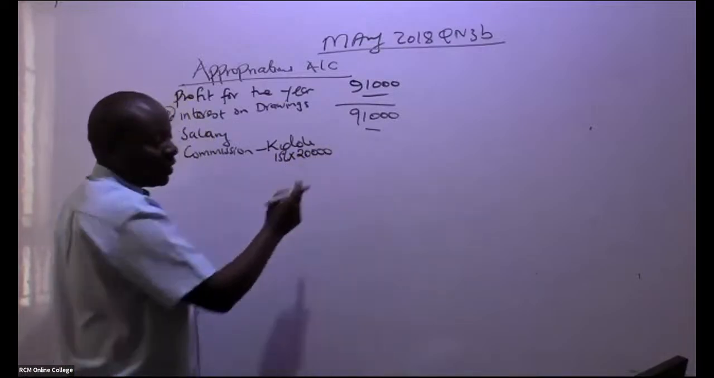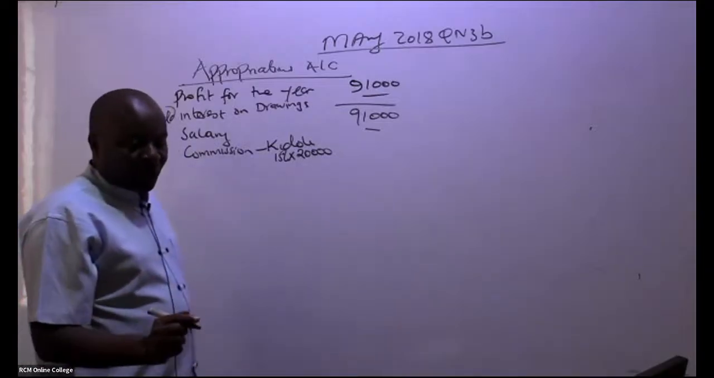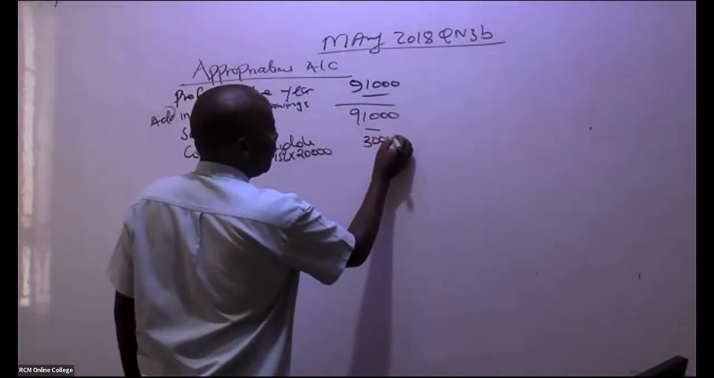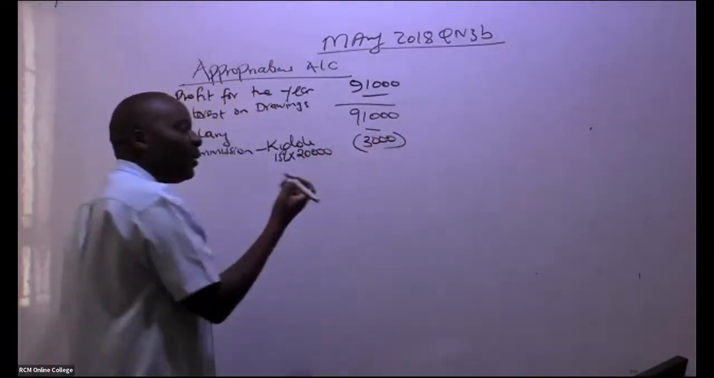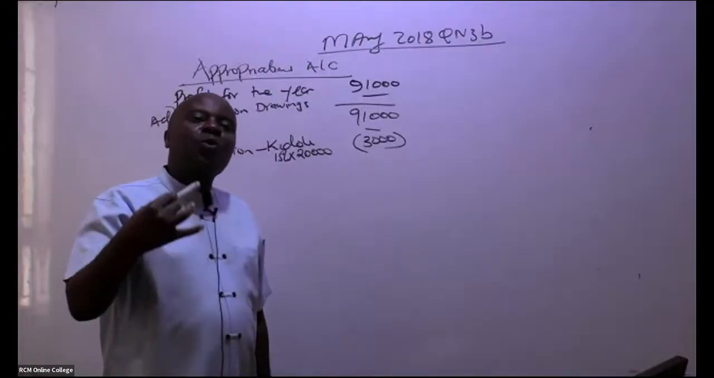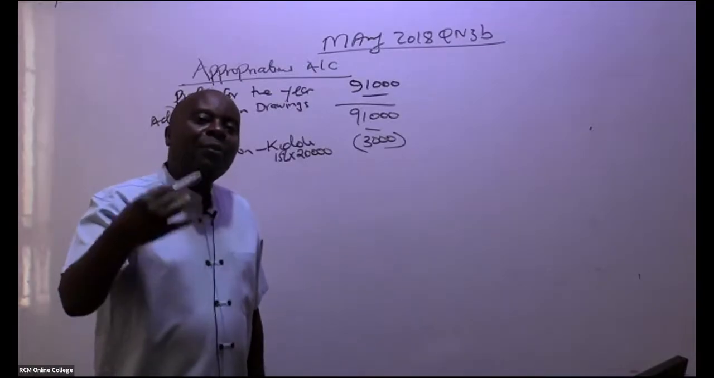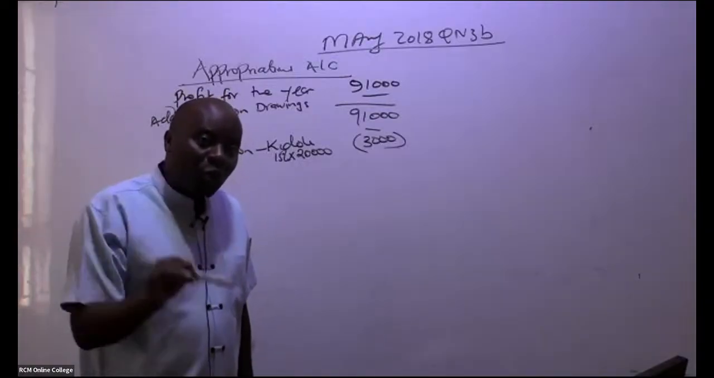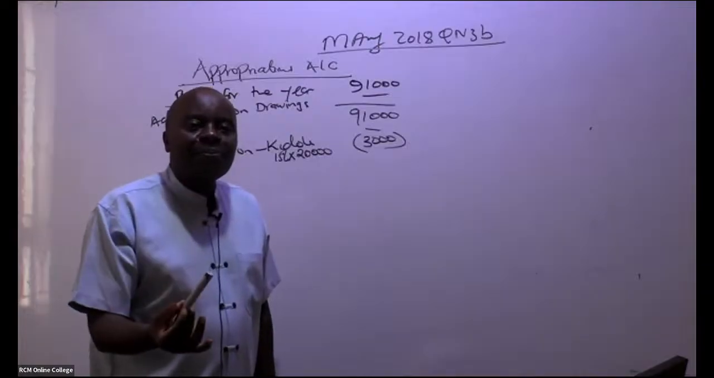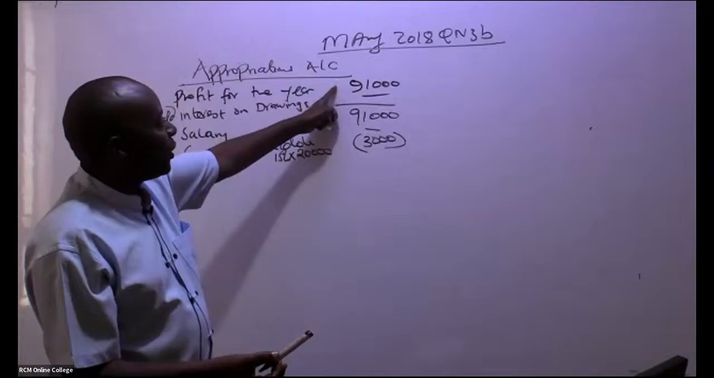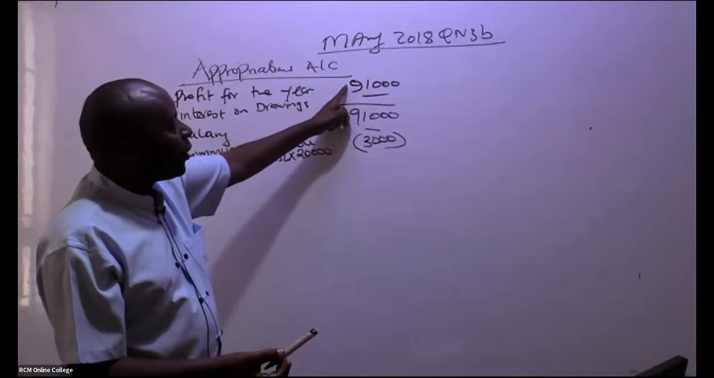Is there somebody who can give me this figure? They're giving me a figure of 3,000. From there, these people have given us capital, which will enable us run this partnership into the future. What we call the fixed capital, what they can't withdraw. We must pay them interest. So that interest will be an appropriation. It will be a distribution of the profit.